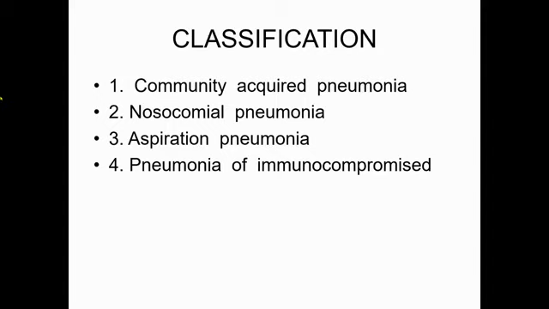And pneumonia of immunocompromised. This pneumonia is caused by agents which normally do not cause pneumonia in a healthy person, such as Pneumocystis cerevisiae, which causes pneumonia in AIDS patient. Another example is Aspergillus fumigatus. It is a fungus which causes pneumonia in immunocompromised patients. These are the example of pneumonia according to their source of origin.